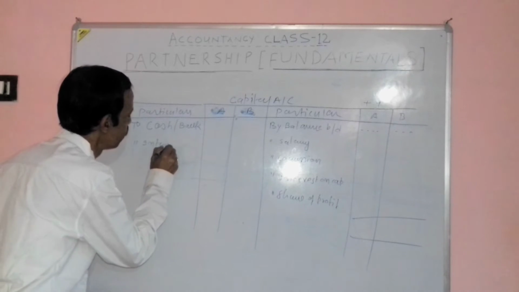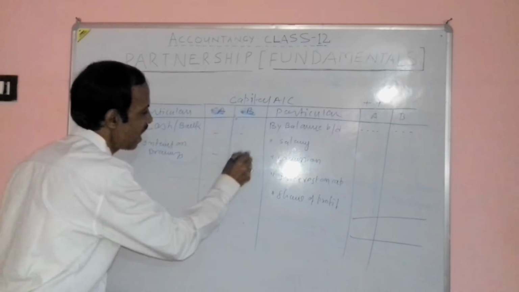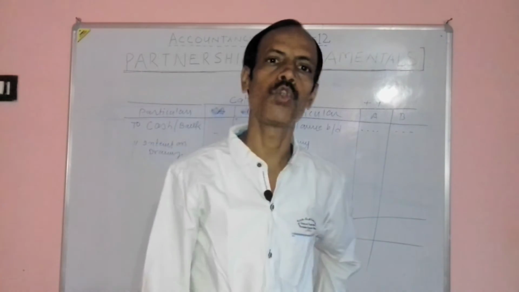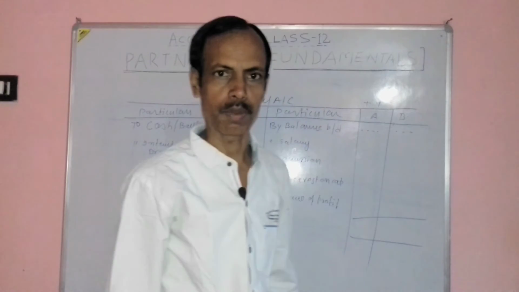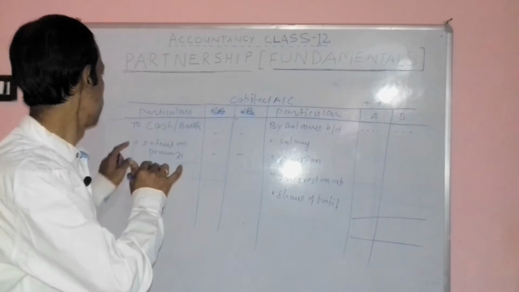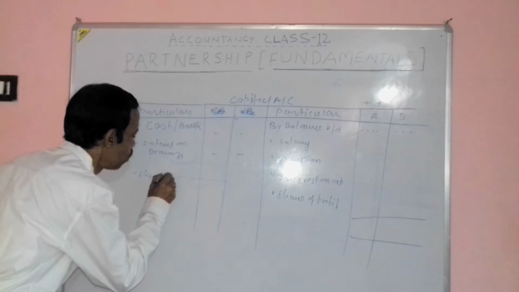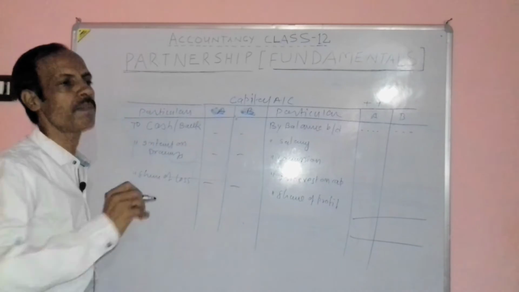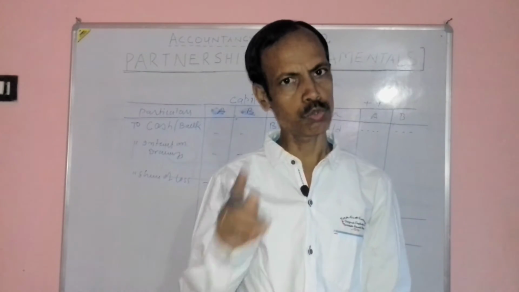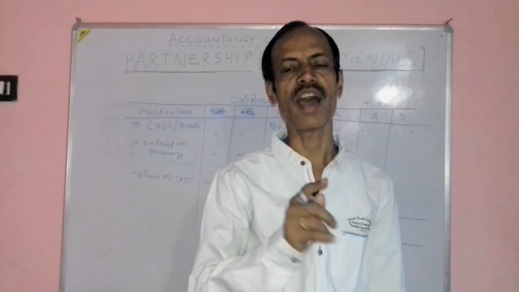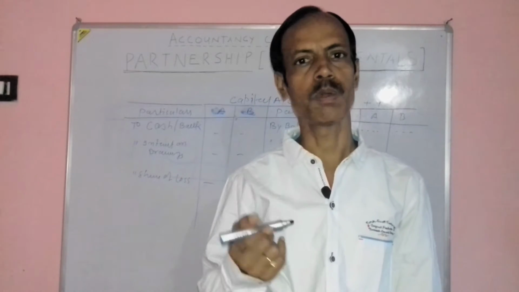Interest on drawings, as well as interest on drawing, both are losses for the partners. Partner withdraws from the partnership firm, so his balance will be reduced by that amount. Drawing, interest on drawing, and share of loss. Suppose a firm has no profit, the firm has loss, then loss will also be distributed among partners in agreed ratio. Then by the amount of loss, the capital account will be reduced of the partner.